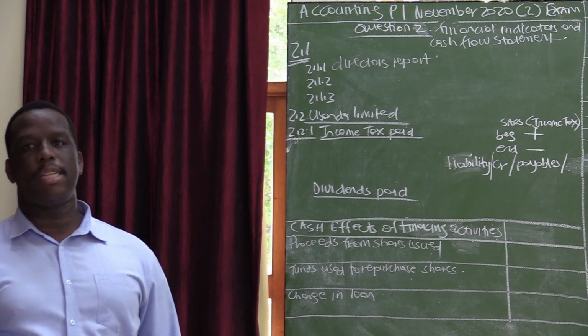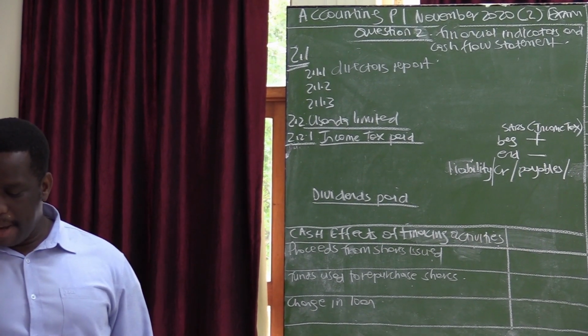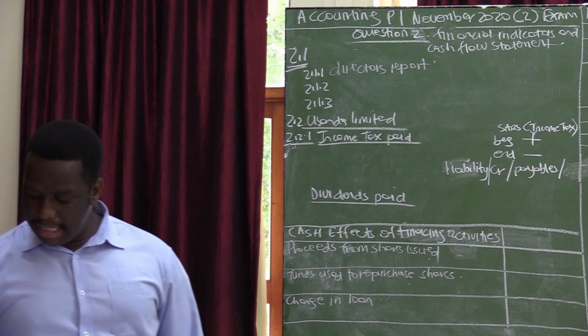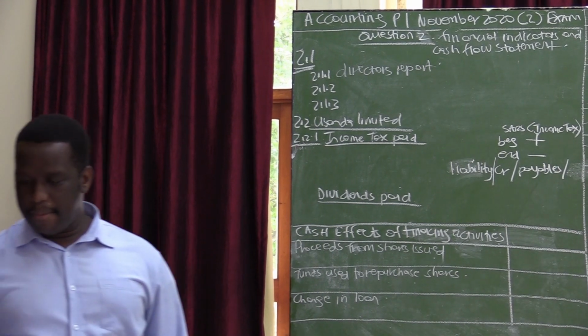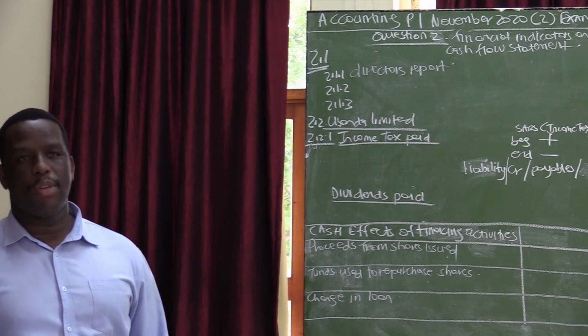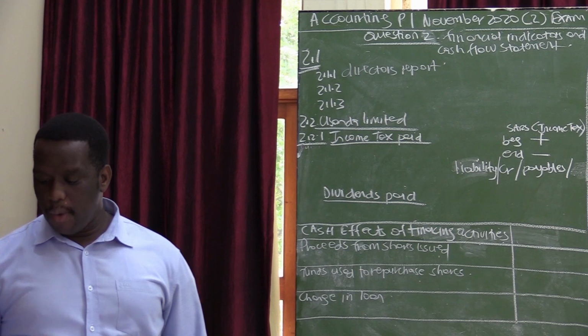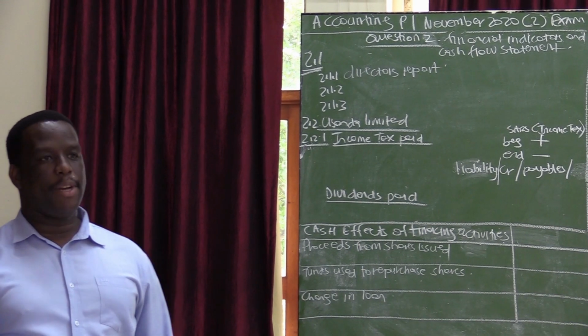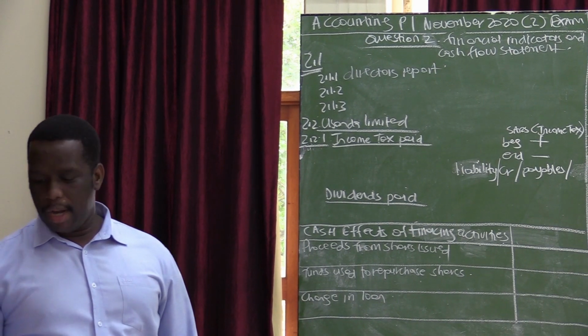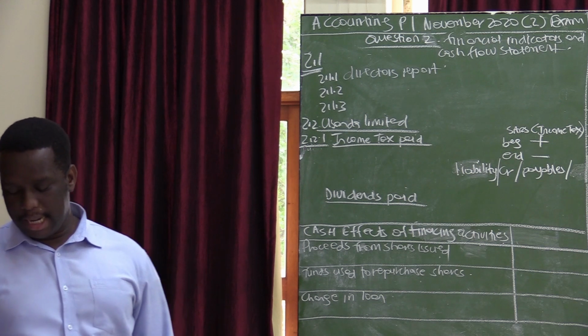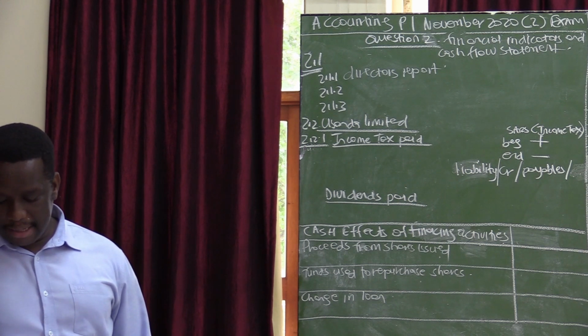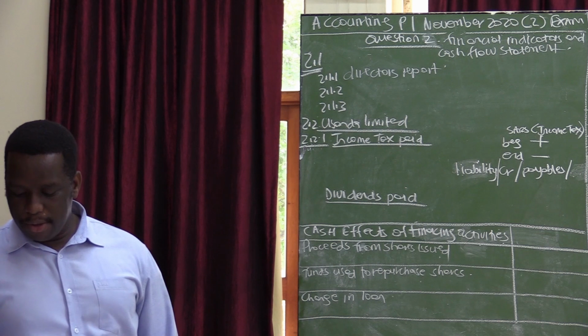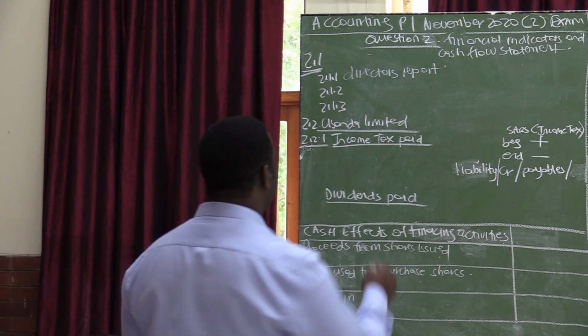So they are not there in the company on a permanent basis. The internal auditors are the ones who are working for the company on a full-time basis. So they are the ones who can monitor the financial controls on a regular basis, which therefore tells us that the correct answer to this 2.1.2 is internal auditors.